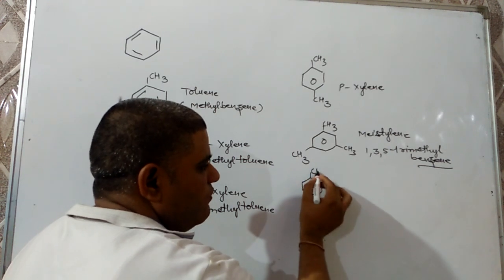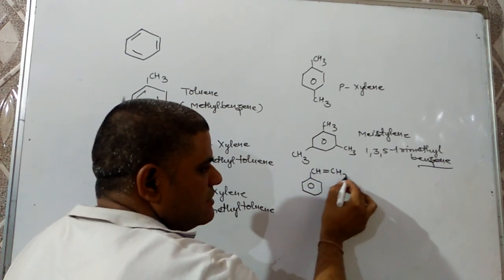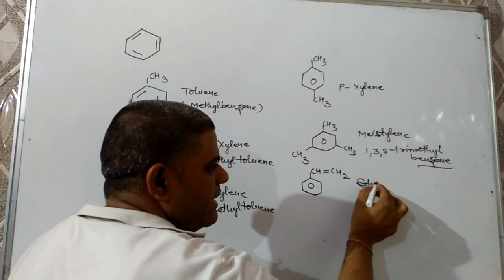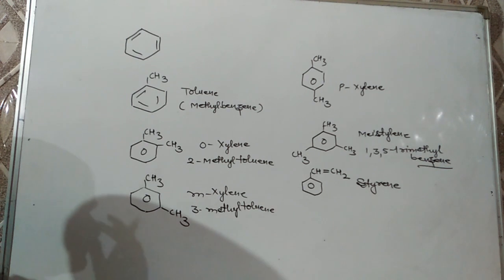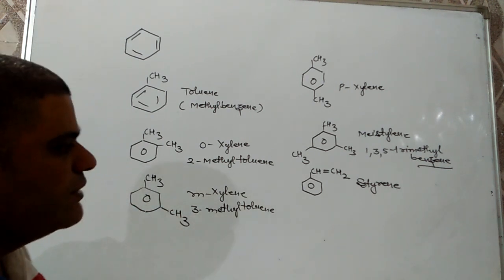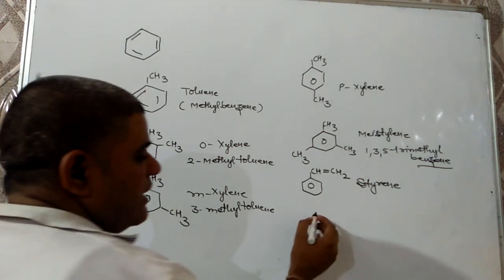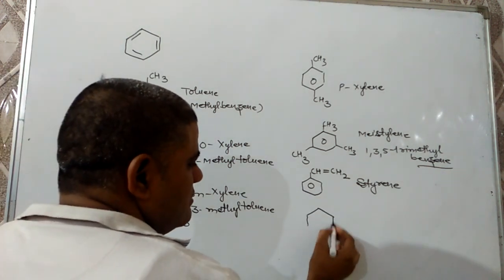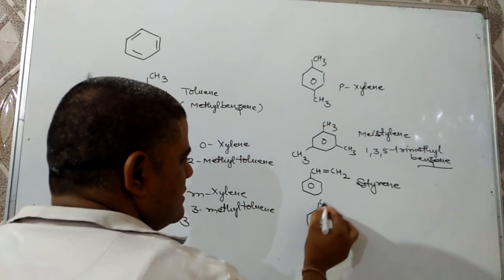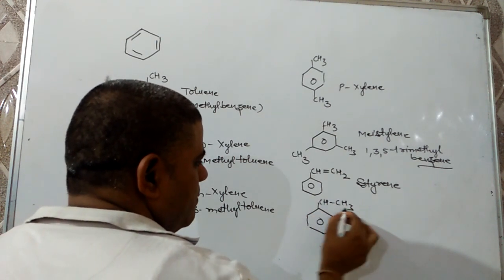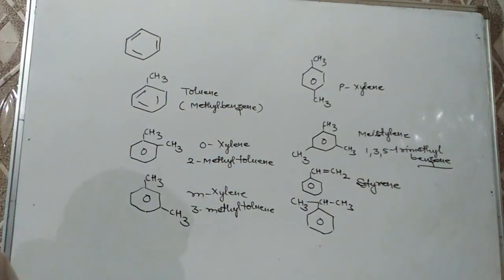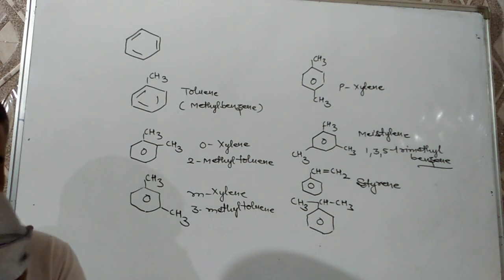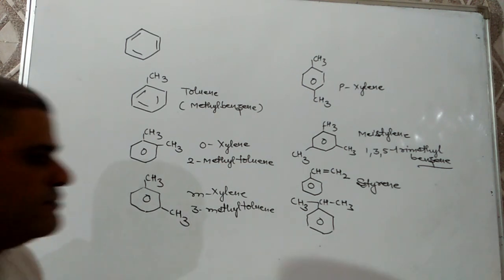Next one is very important and responsible for the Visakhapatnam tragedy, that is styrene. The common name is styrene and the IUPAC name will be phenyl ethene. Now we have to discuss another important aromatic hydrocarbon, that is benzene having an isopropyl group. So the IUPAC name is isopropyl benzene, and the common name is more popular, that is cumene.